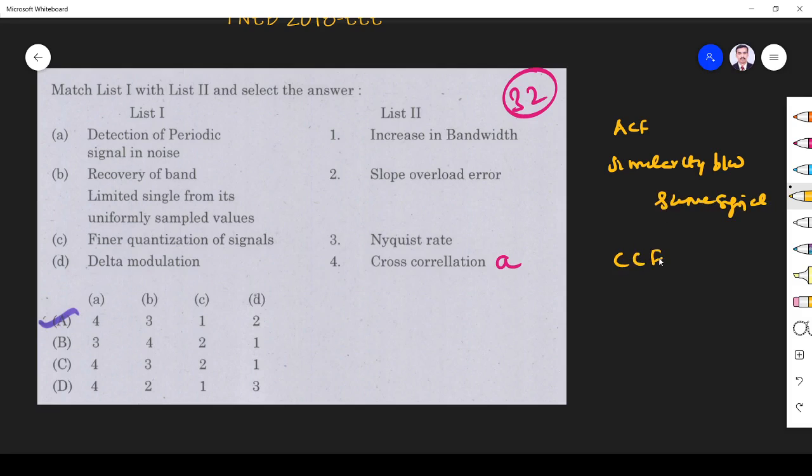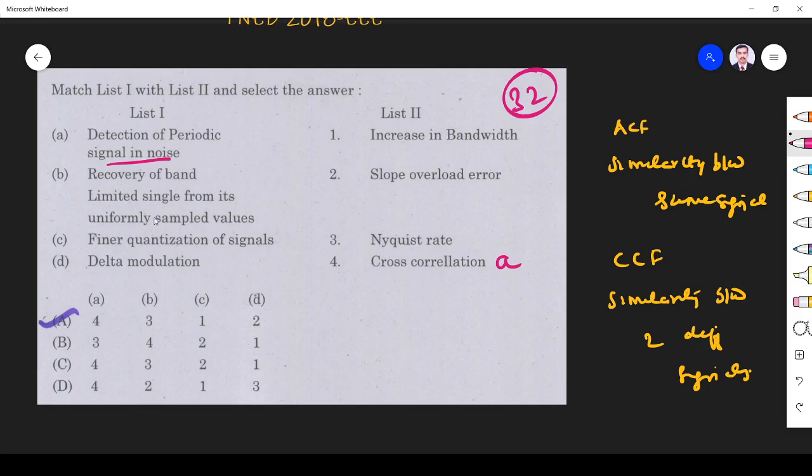Cross correlation is a measurement of similarity between two different signals. So here we are finding the signal in noise. We know signal and noise will be different, so we want to find the similarity between signal and noise. So it is cross correlation.